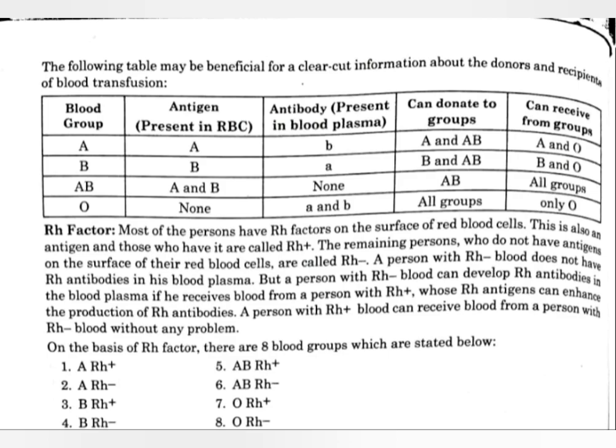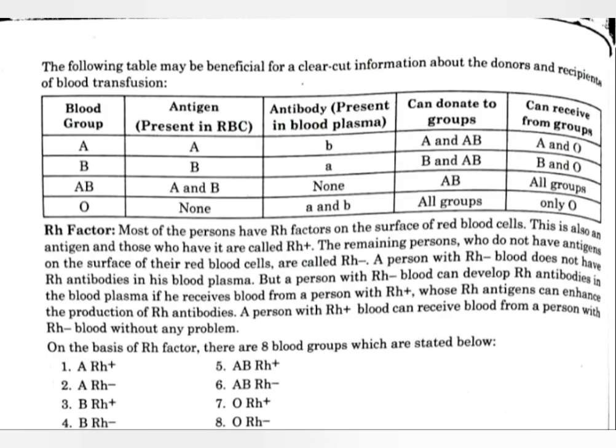And those individuals have this factor known as Rh plus or Rh positive. But individuals who lack this antigen are known as Rh minus or Rh negative. That means Rh negative individuals do not have the antigens on the surface of the red blood cell. So the Rh negative individual also doesn't have the Rh antibodies in their blood plasma, because they don't have the Rh antigen, that's why they don't have the Rh antibody.